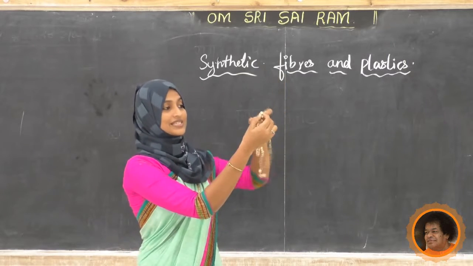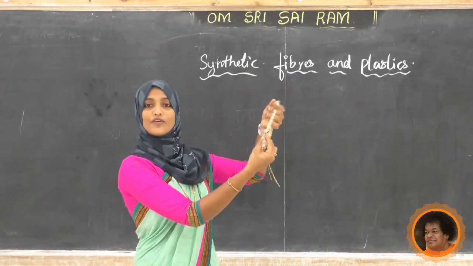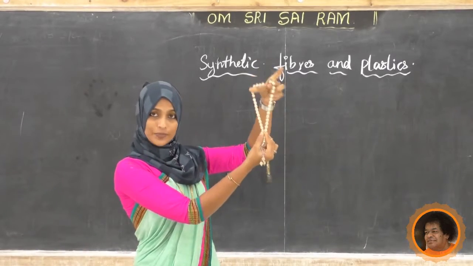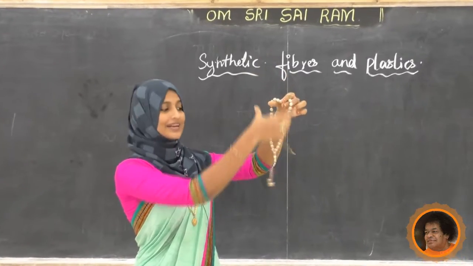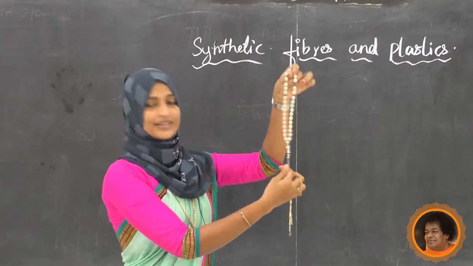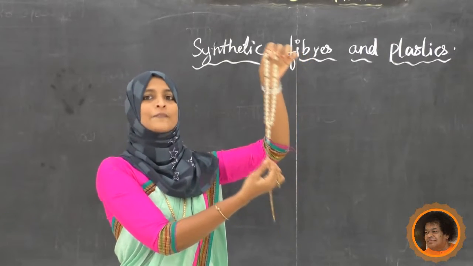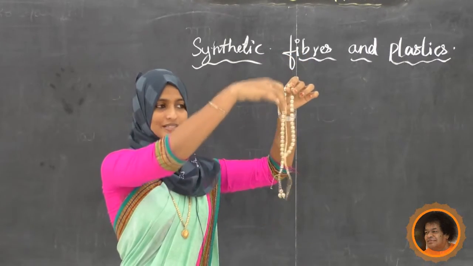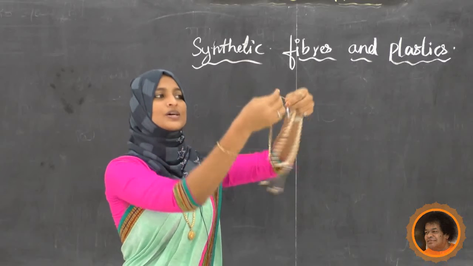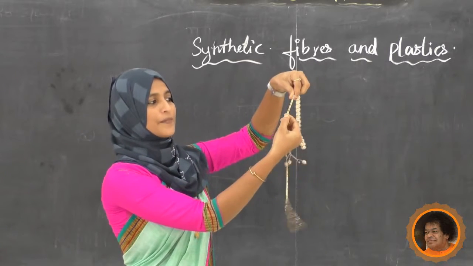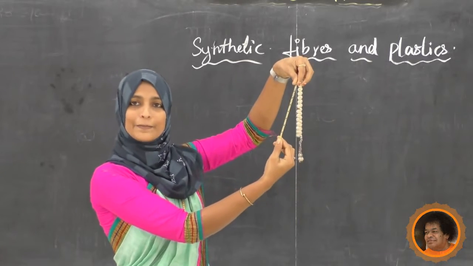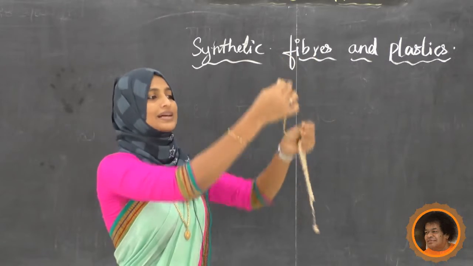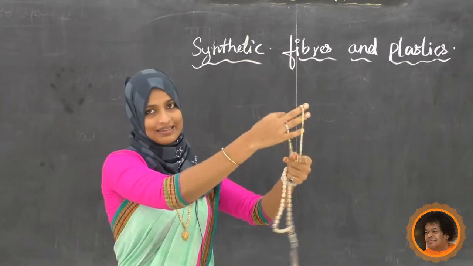See here, 1, 2, 3, a number of beads are there. These beads are joined together and form a lengthier one. Here also a number of small units combine and form a whole necklace.